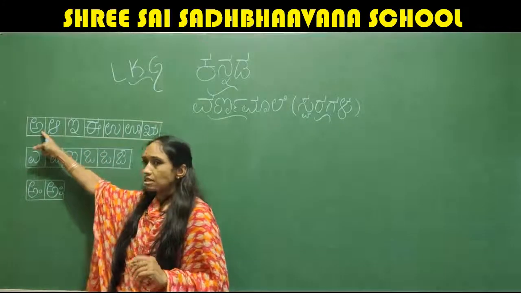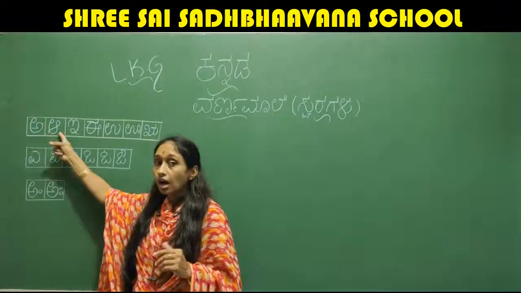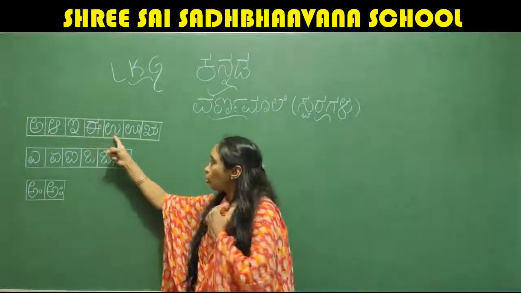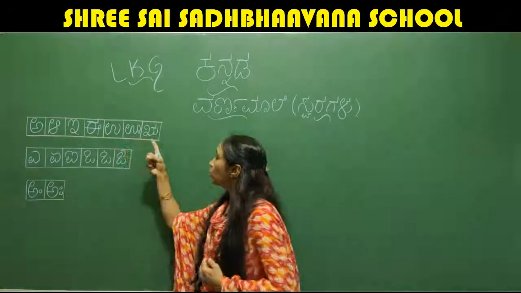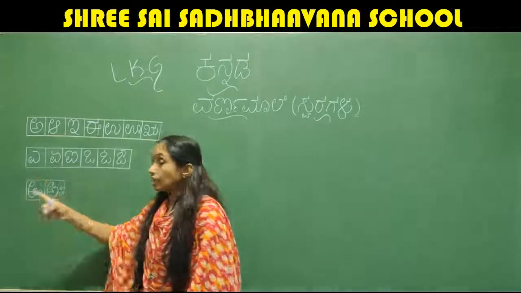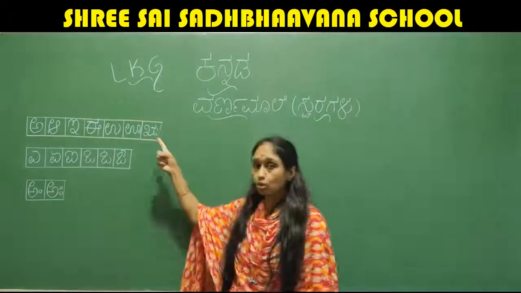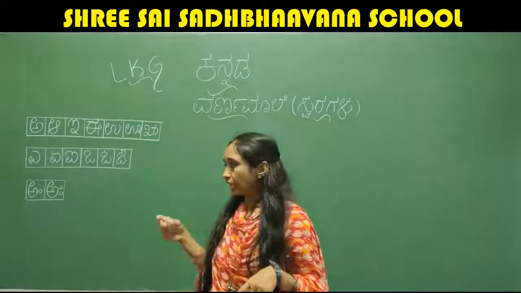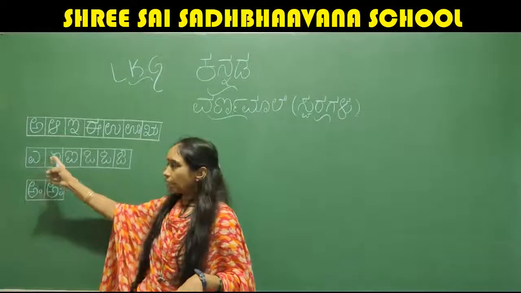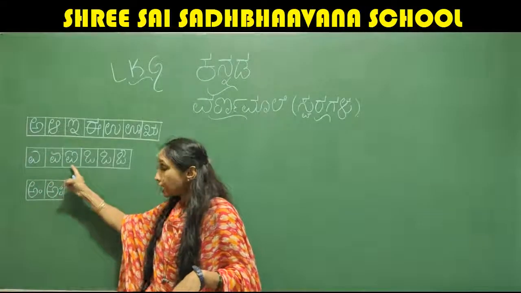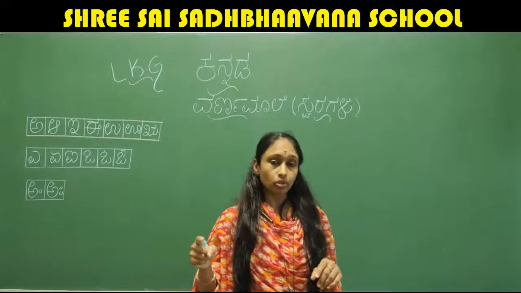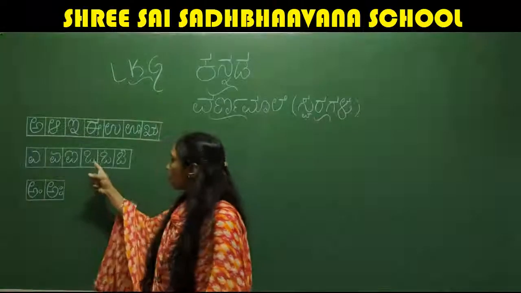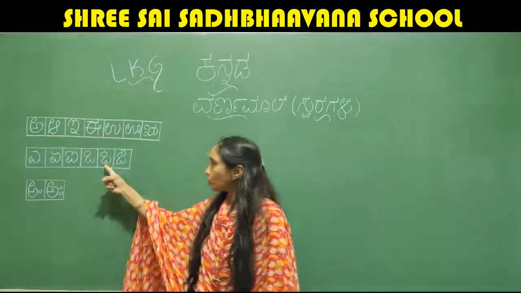So if we say this, this is e, o, u, ru, e. I told you before, there is no ru. Is there ru? No, only one ru we have. The next e. Yay. I, even in I also, we don't have I. We don't have that. So after I, we have O. O. Au.